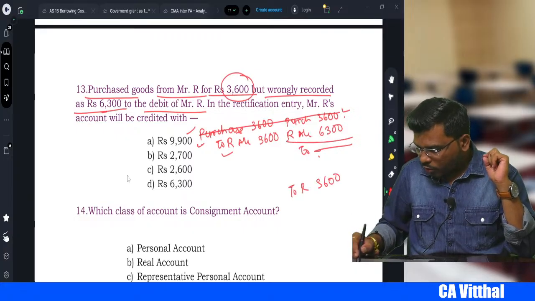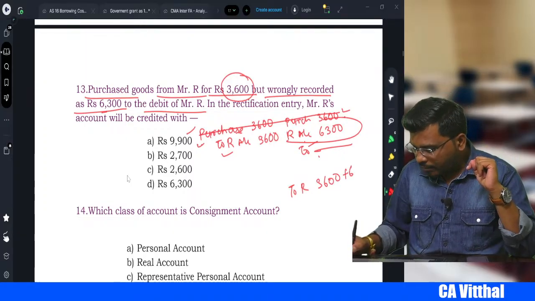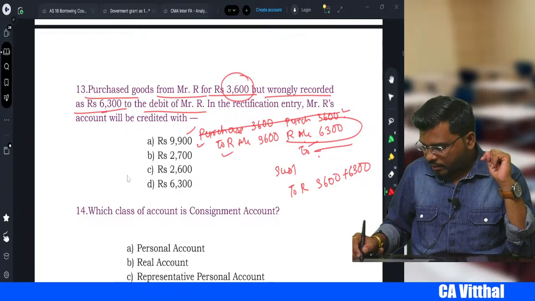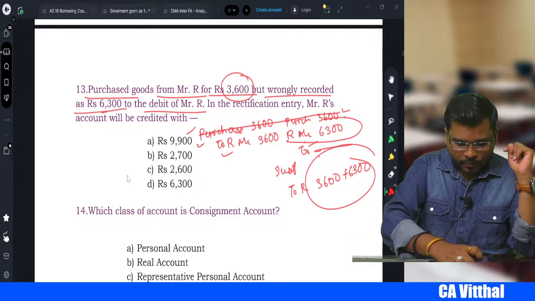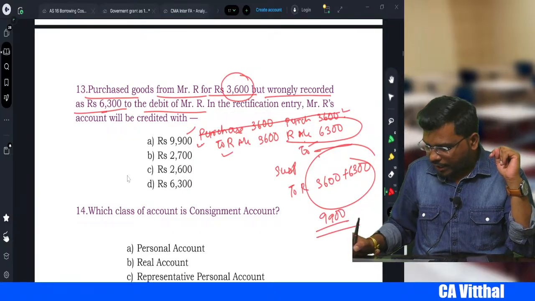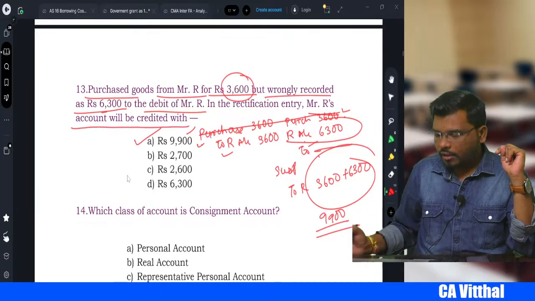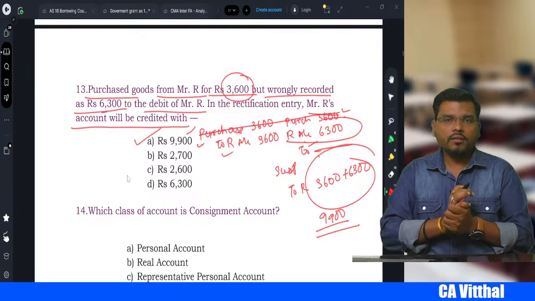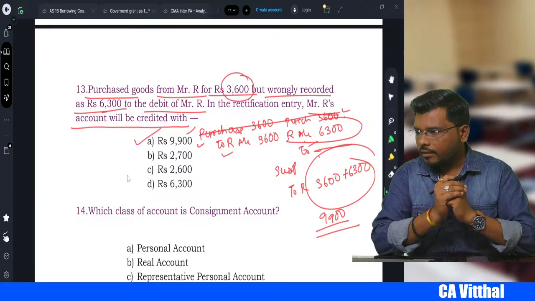3,600. Now do we need to debit R? No, we need to cancel the debit. To cancel the debit we need to credit it. So now debit will be what, sir? Suspense account. So total how much is it? 3,600 plus 6,300 is equal to 9,900 will be credited to R. The R account will be credited with 9,900. Option A is the correct answer, my dear students, right? I hope it is clear to everyone and you are able to understand. Okay, next.